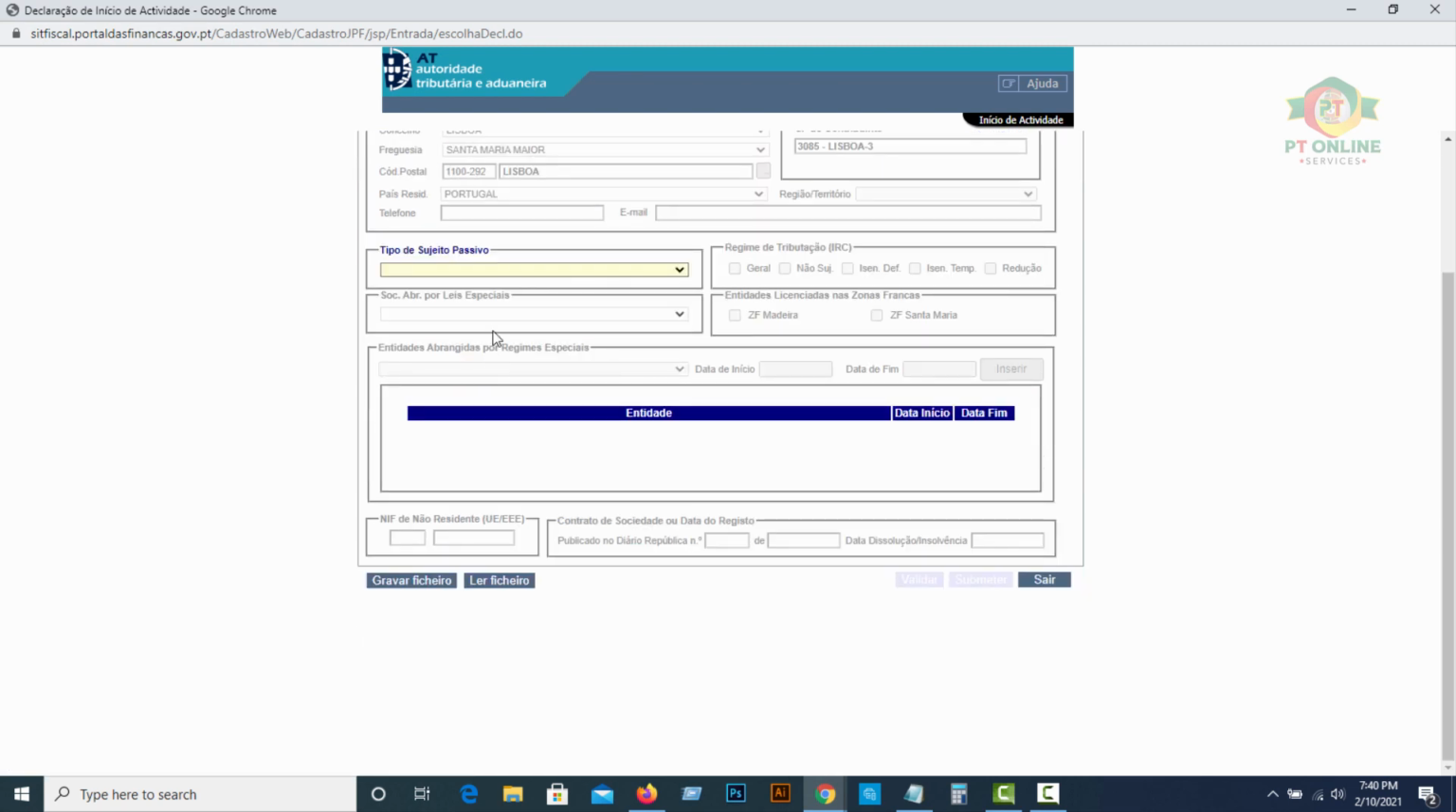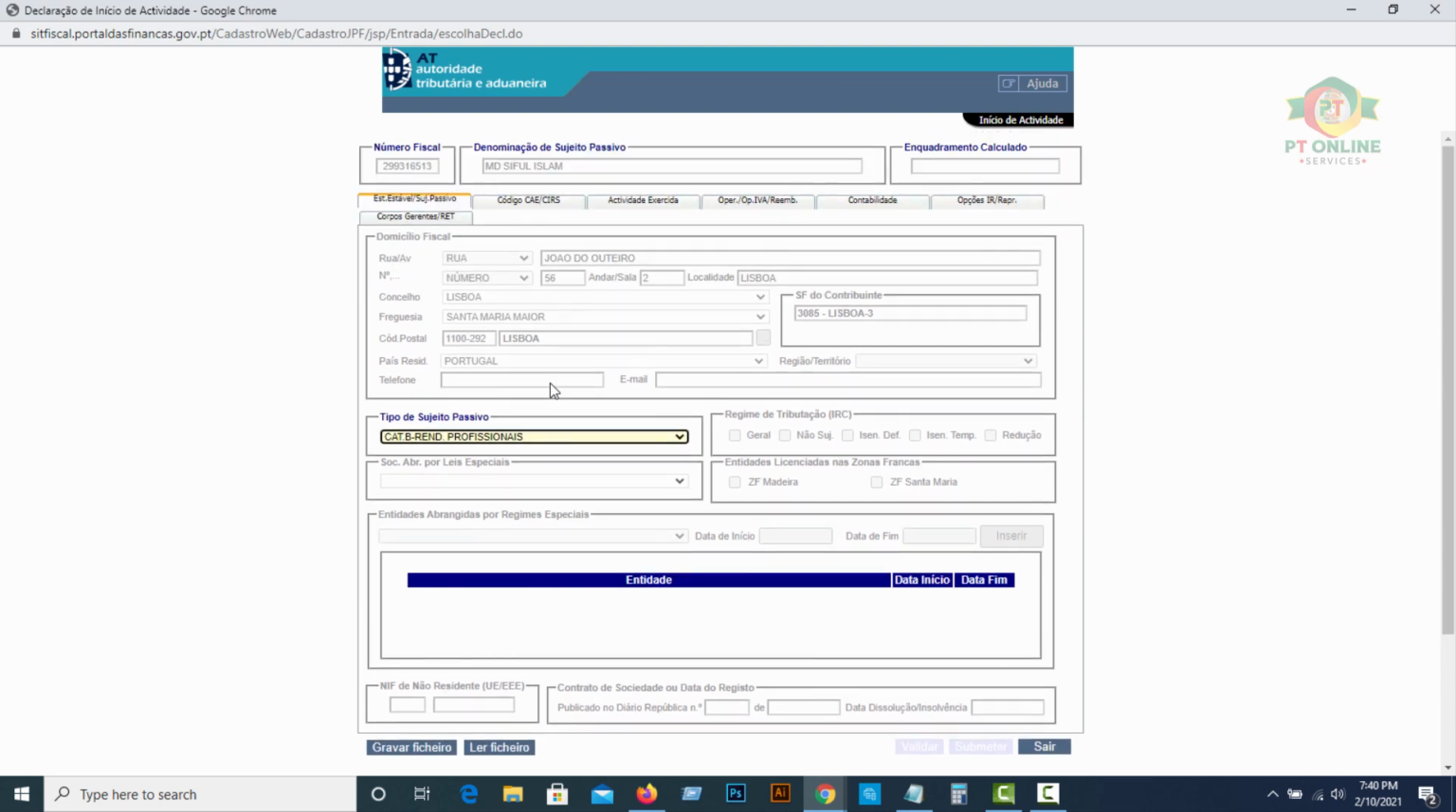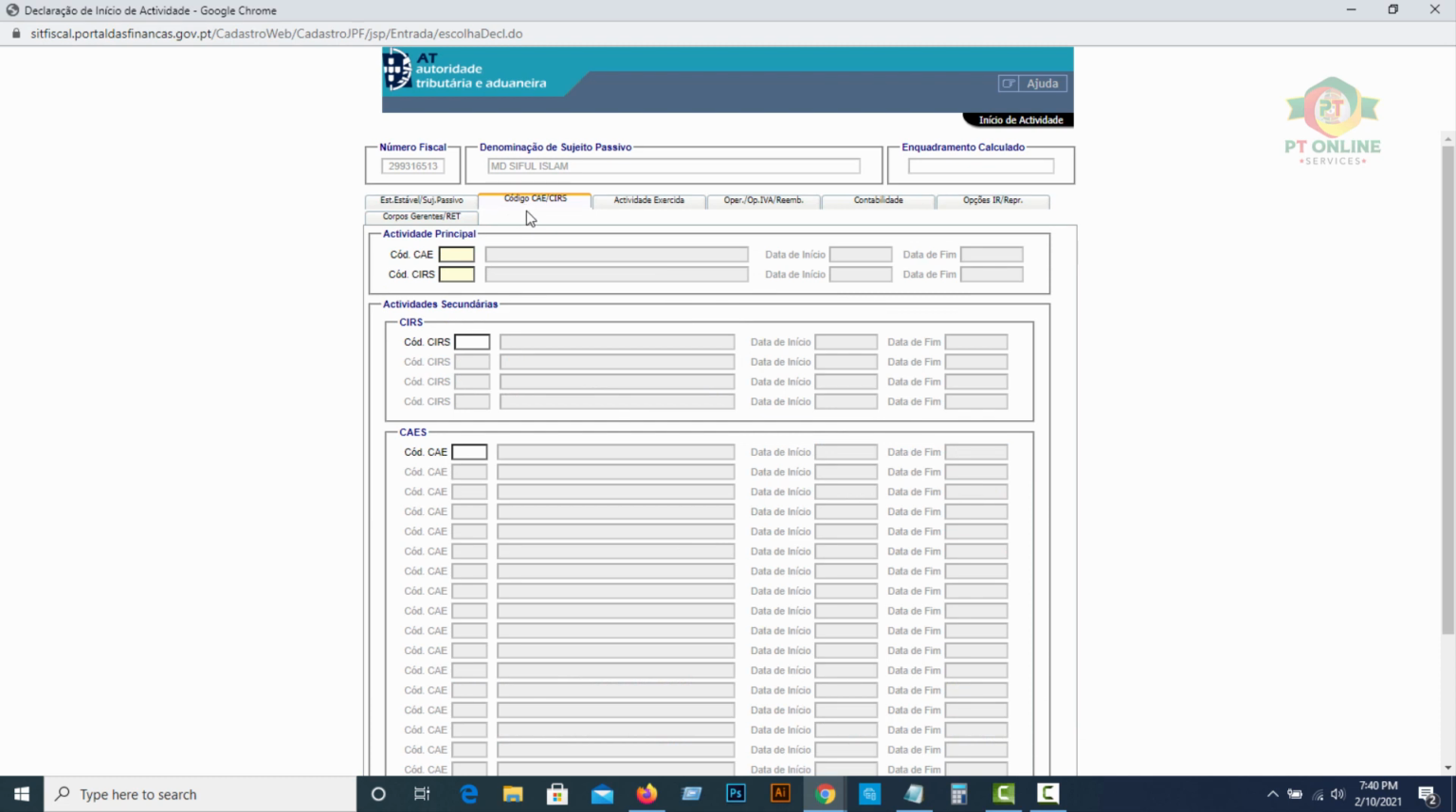The first one, tipo de sujeito passivo. Click here, category B, then the third option, profissionais. And the second option, código de CAE, you should type here. For Uber Eats, Glovo and other couriers, you should type here 53200.